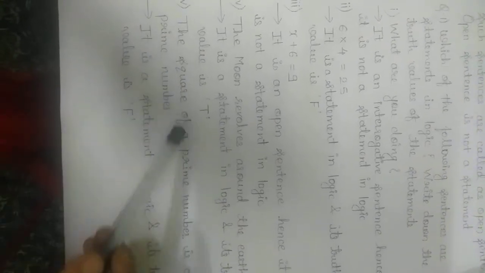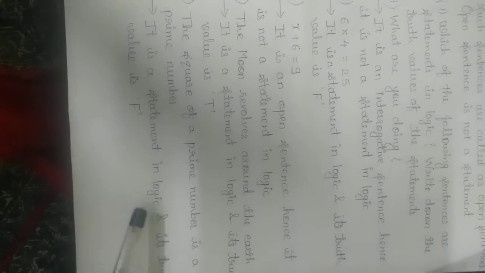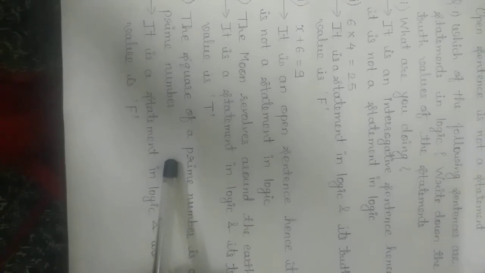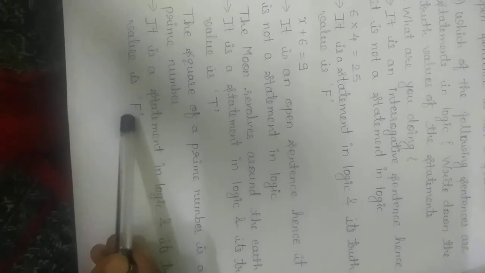The square of a prime number is a prime number. Now, it is a statement in logic and its truth value is false. You can check, for example, suppose 3 is a prime number and the square of 3 is 9, but 9 is not a prime number and therefore the truth value of this is false.